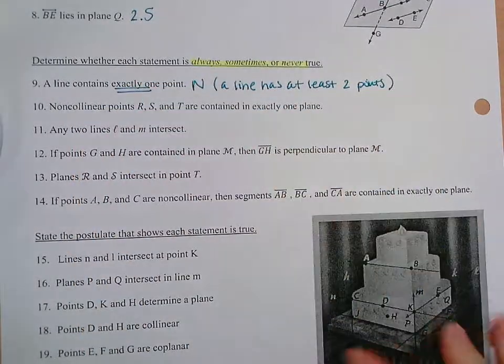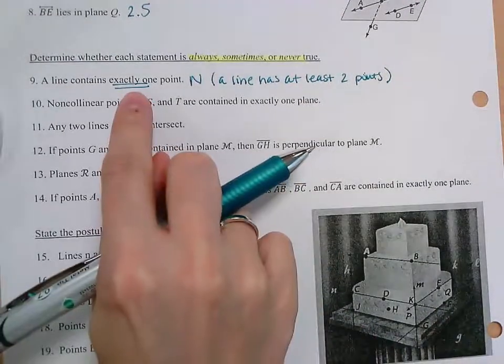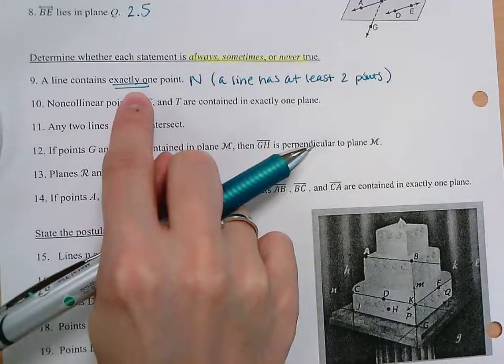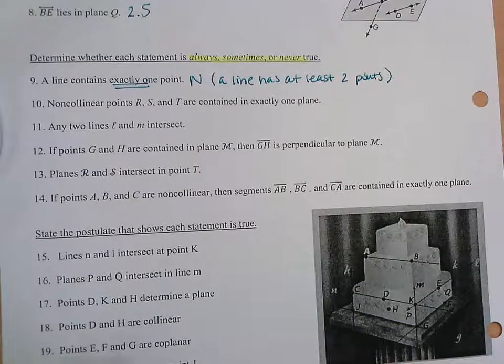So look for phrases or words like the fact that they're saying exactly one. If you look for things like that, that can clue you in to it maybe not being always true, although sometimes it could be. So just pick out those phrases. These are like true-false questions. They're just tough. You have to really pay attention to the wording.